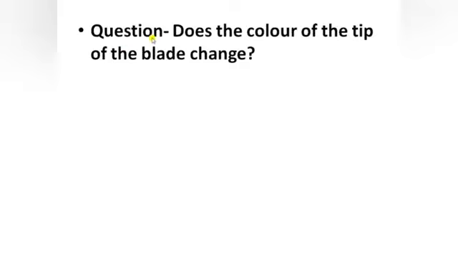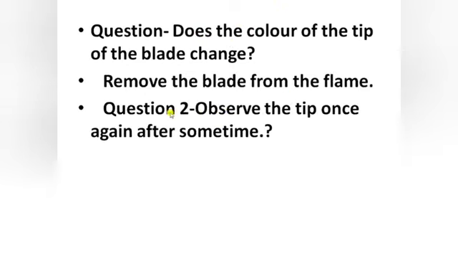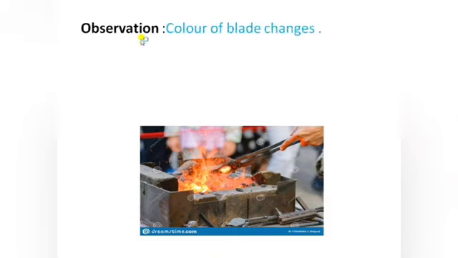The question arising here is, does the color of the tip of the blade change? Then remove the blade from the flame, and observe the tip once again. The observations are, the color of the blade changes.